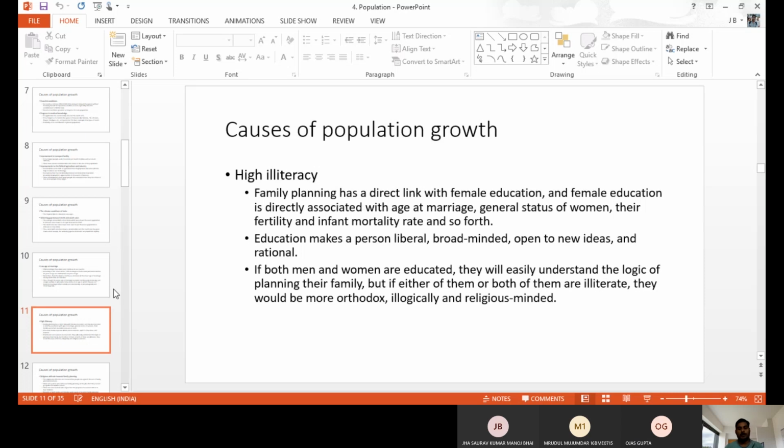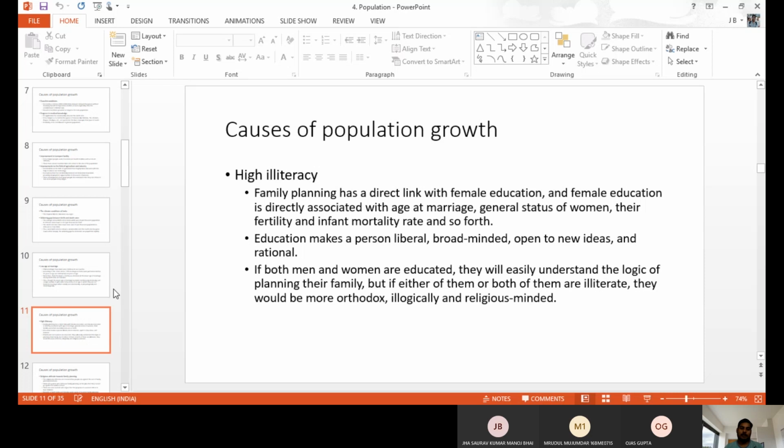So it's a reason for overpopulation. Particularly, female education is the important one. When a female gets education, she automatically gets ideas and can develop. She can get some empowerment, and she can suggest. She can get the chance from the husband to control the number of children.